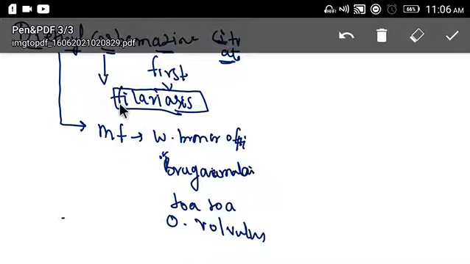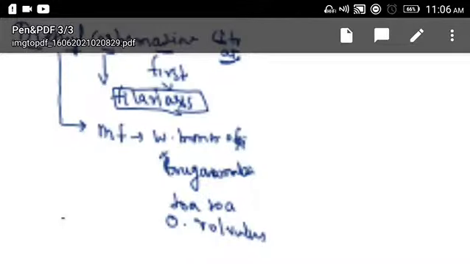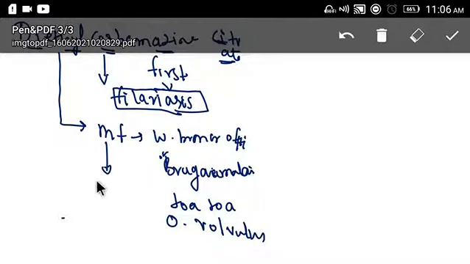Where do you find this microfilaria? These microfilaria are seen in blood, right? Due to the presence of these microfilaria in blood, it causes infection, that means it can infect another person. So as this diethyl carbamazine kills this microfilaria, the person will become non-infective. Clear? Now let's see the mechanism of action of this diethyl carbamazine.